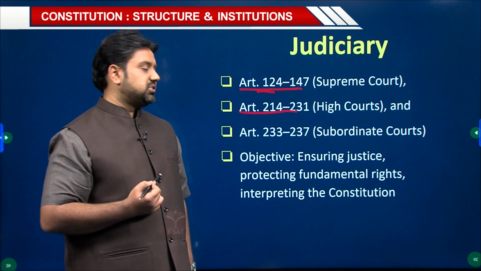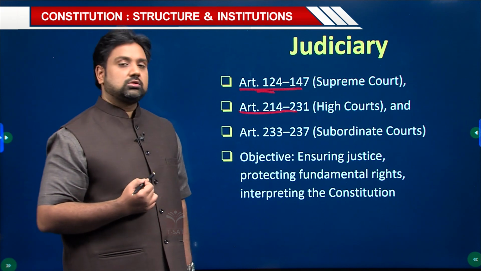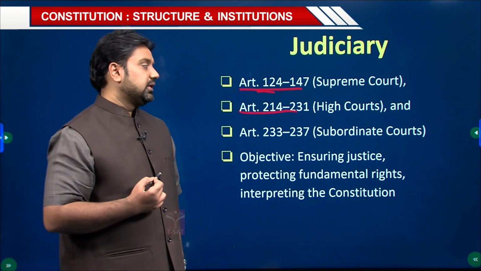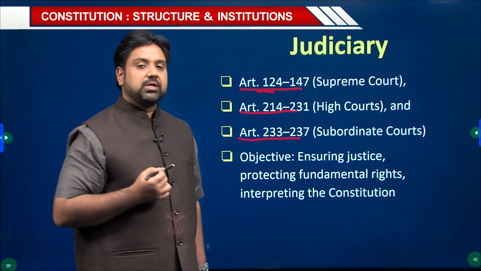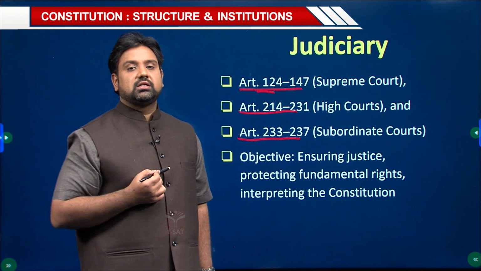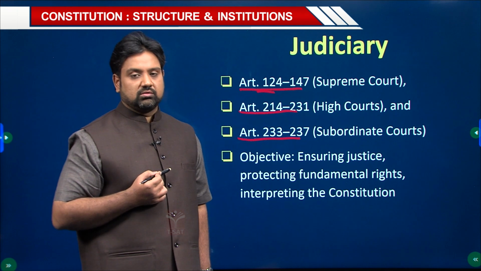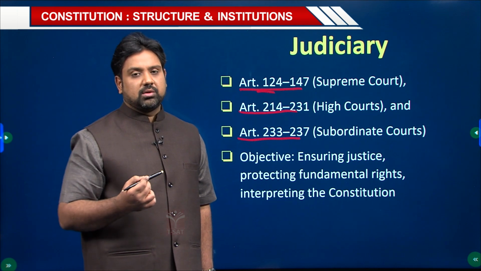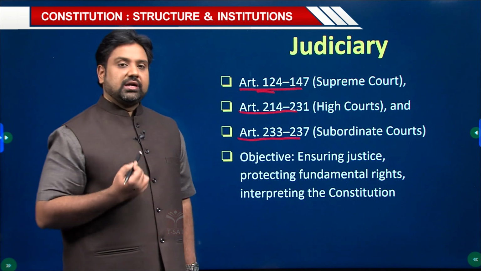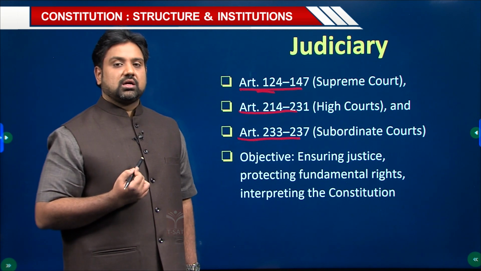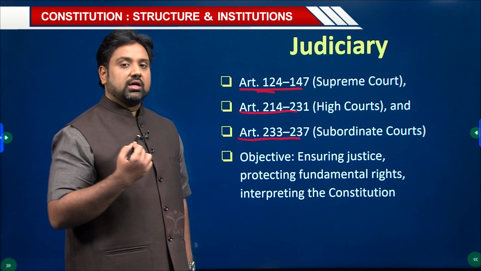So it is clearly mentioned under articles 214 to 231. Then we have articles 233 to 237 speaking about the subordinate courts, that is the local level courts up to the district level. So the bare minimum organization is given under the constitution. The wider implications are given under the respective state enactments.